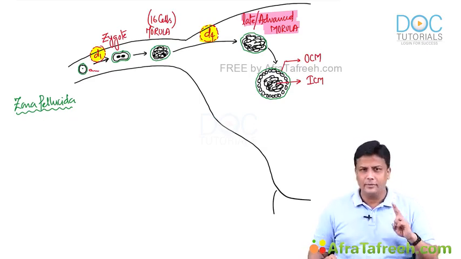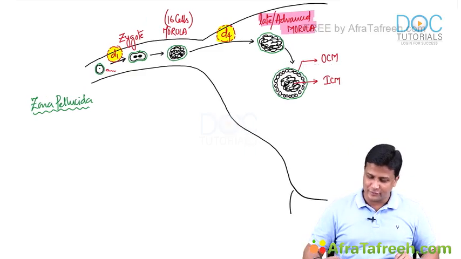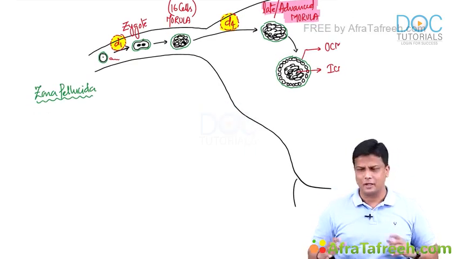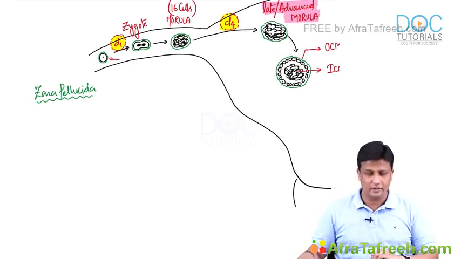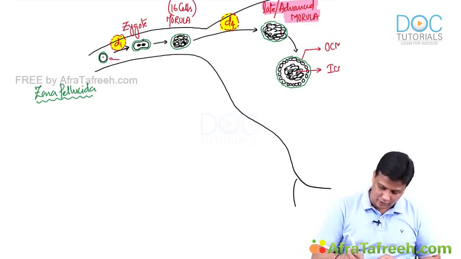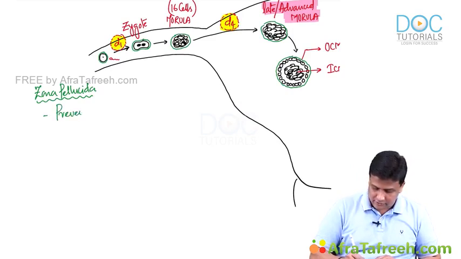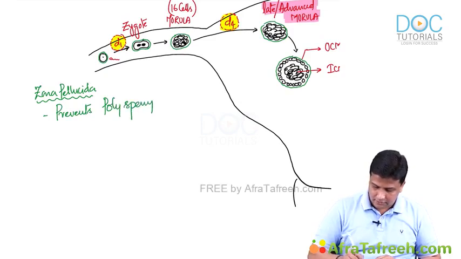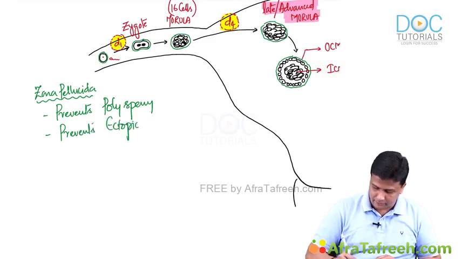Number two, not only ectopic pregnancy, it also prevents polyspermy, guys. Once one spermatozoon has fertilized, there should be no other spermatozoa fertilizing that one, and that is also prevented by zona pellucida. So number one, zona pellucida prevents polyspermy, and number two, remember, it also prevents ectopic pregnancy.